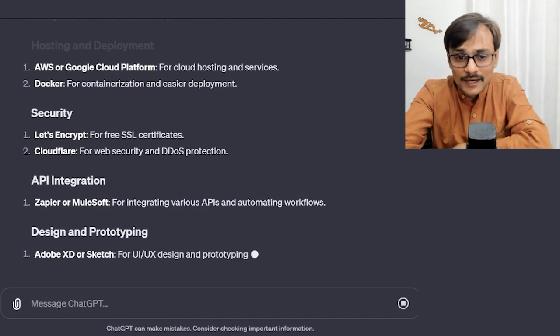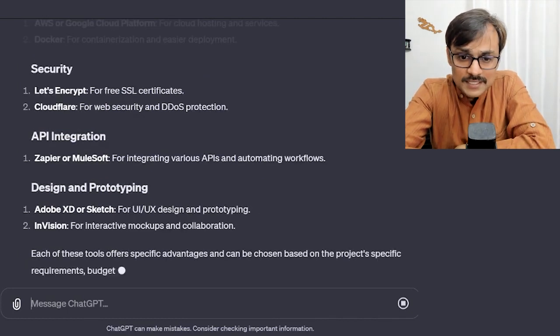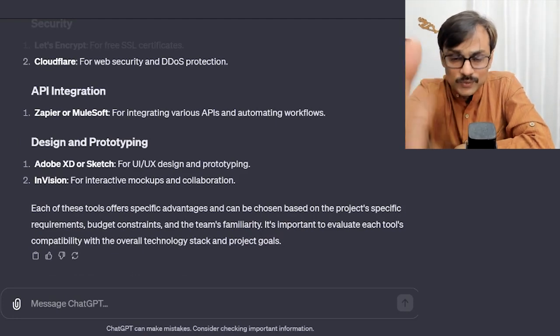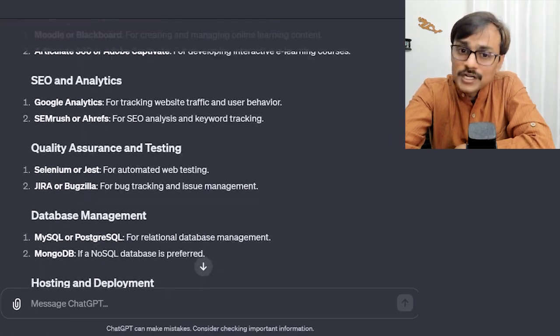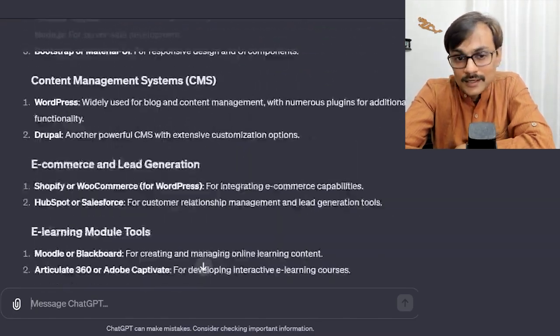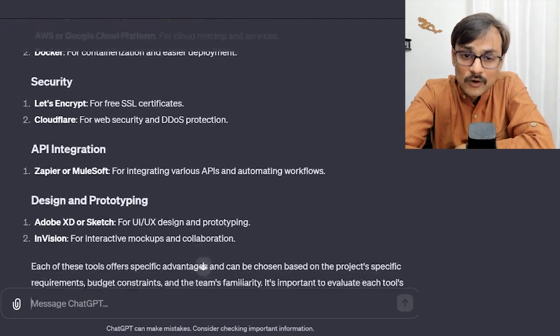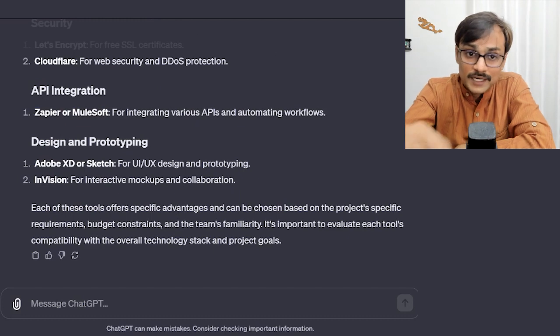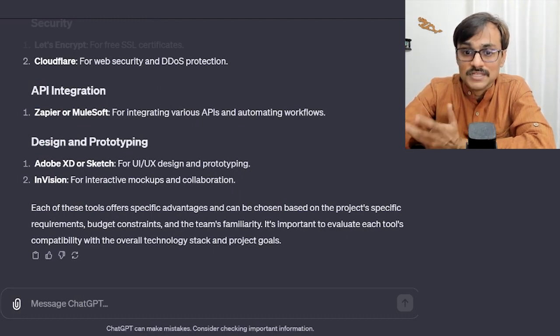So you can see, if I'm new to this particular website stuff, this is good information for me, and it is coming based on what I'm doing. I can definitely do a little bit of research and find out what solution I want to propose, but this is a good starting point for my first level of project management plan or my project kickoff meeting. So I can get some off-the-shelf tool recommendations as well.